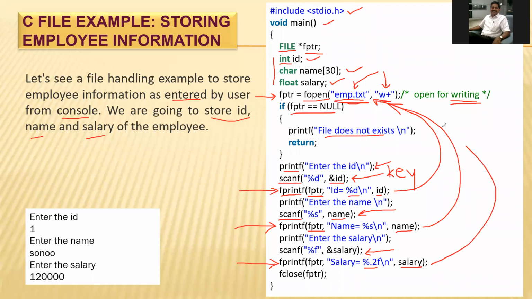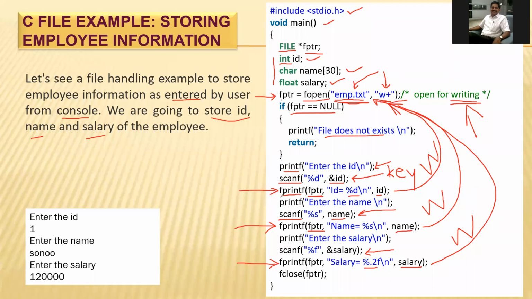So all these values will get stored in the file. Which are those values?